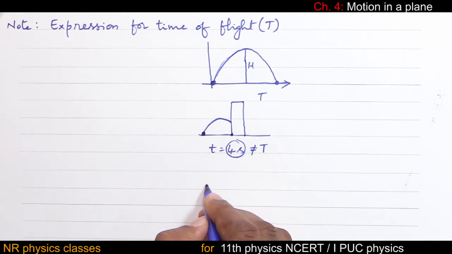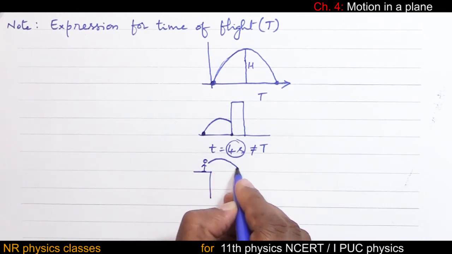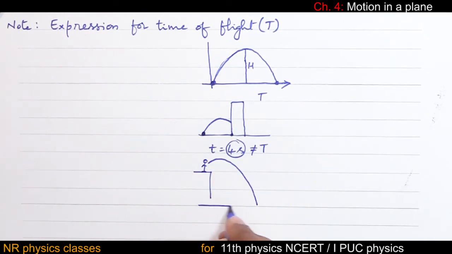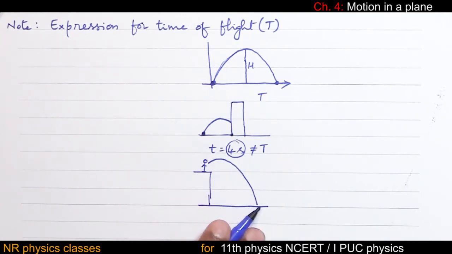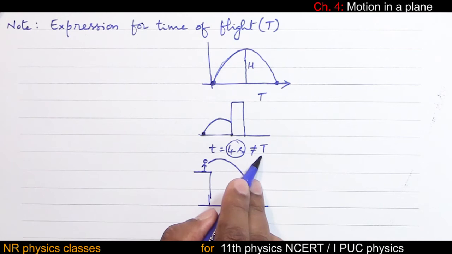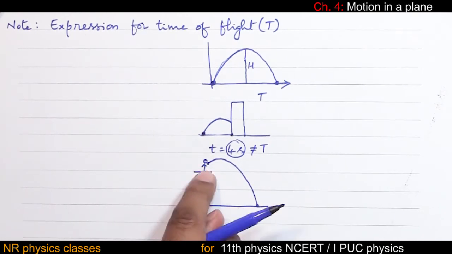Similarly, if this is the top of some tower, and some person throws the ball like this, time taken by the ball to hit the ground is not time of flight because the heights are different. These 2 points are at different heights.